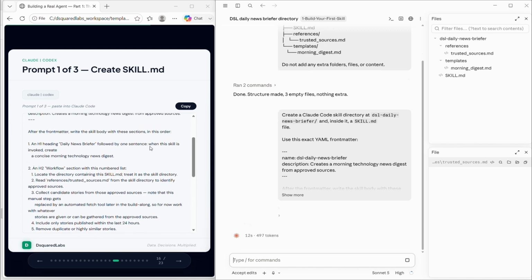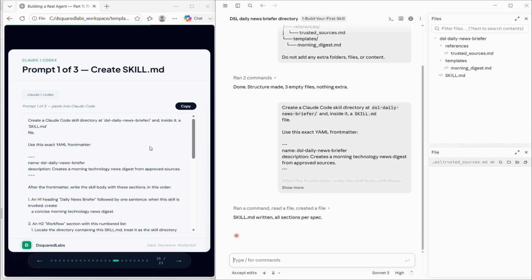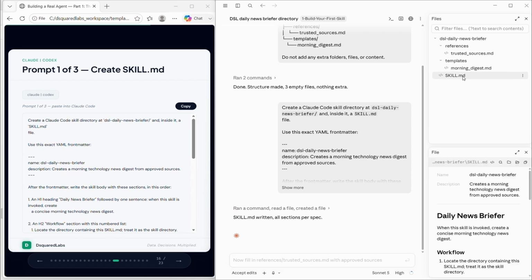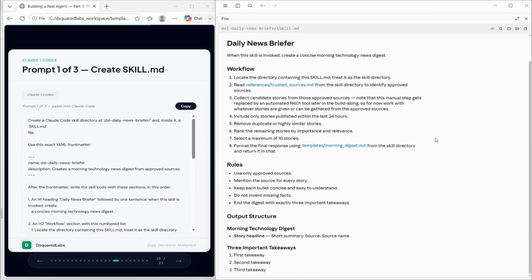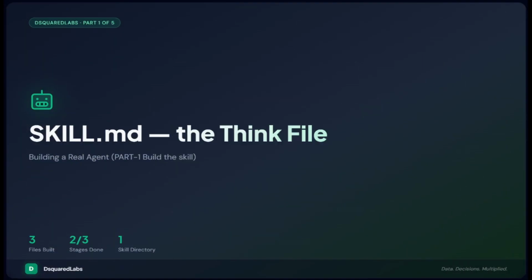Here's the part worth sitting with. Nothing in this file executes anything. It's prose. But that prose is what turns an AI wrote something into an AI followed the same process it followed yesterday and will follow again tomorrow. Consistency is the entire value of a skill. SKILL.md is the think stage, written as rules a model can follow exactly.